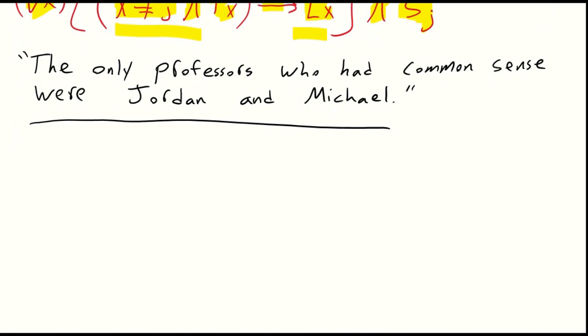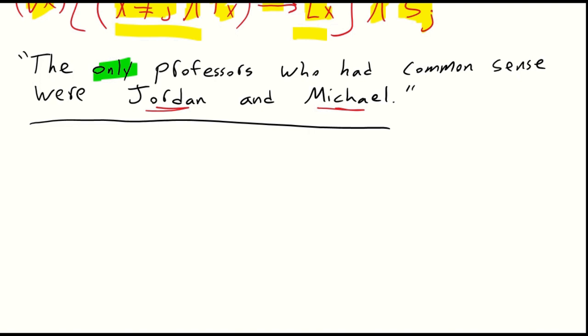This time we have: the only professors who had common sense were Jordan and Michael. The only. So we definitely have an exclusive proposition. But this time, note that we have two individuals, Jordan and Michael. And that's perfectly fine. We can have exclusive propositions like that. So here, I think the first thing we should do is to start out with our simple one-place predicates. Okay? And then we'll deal with for all x such and such, right?